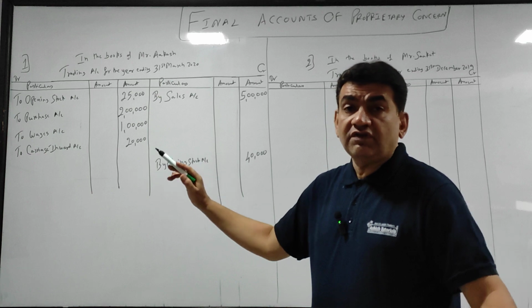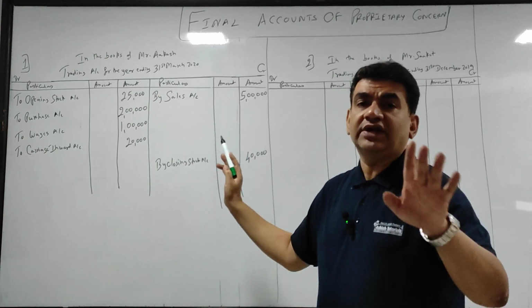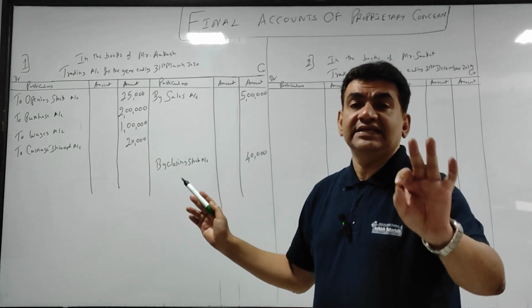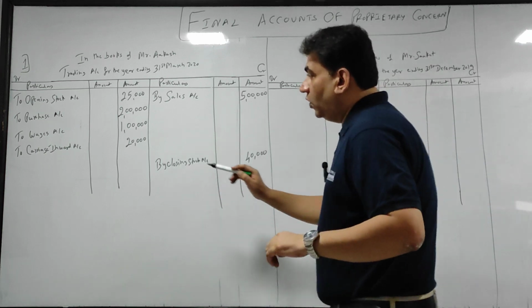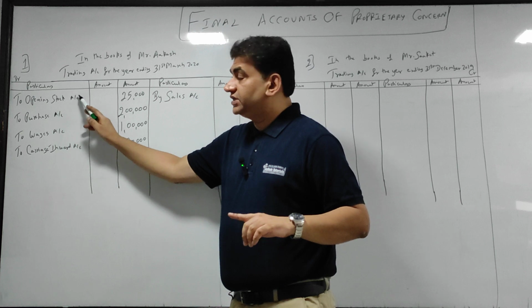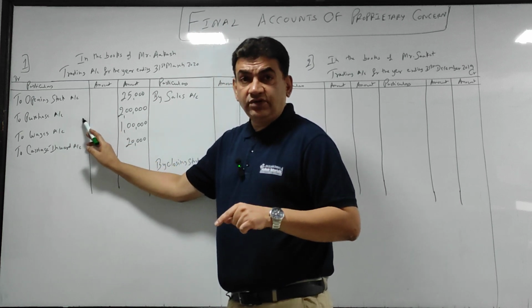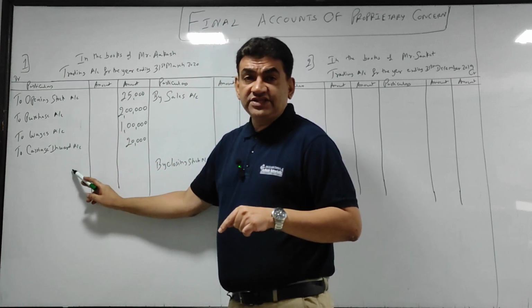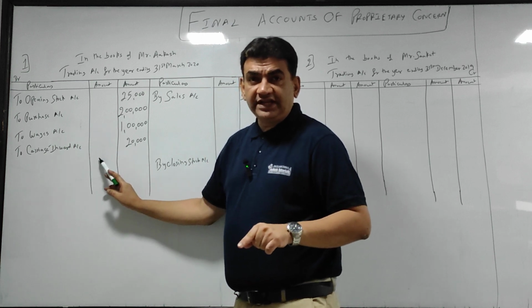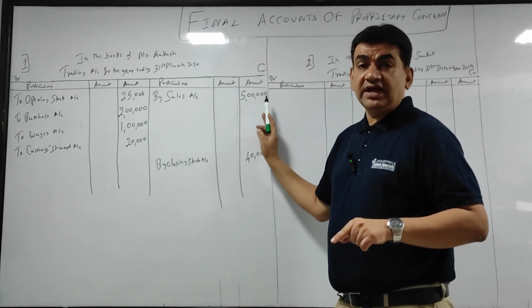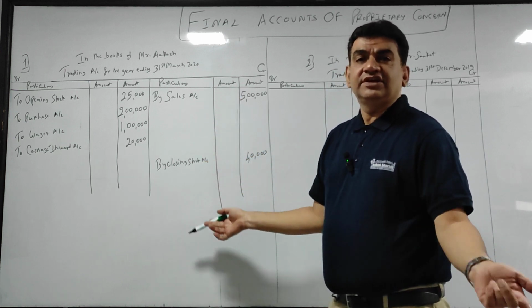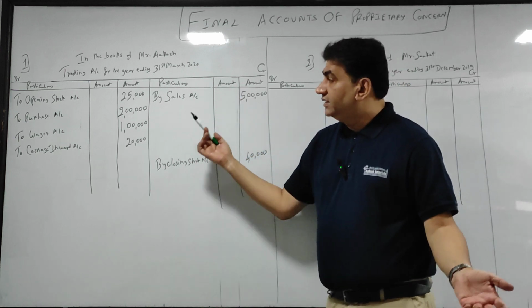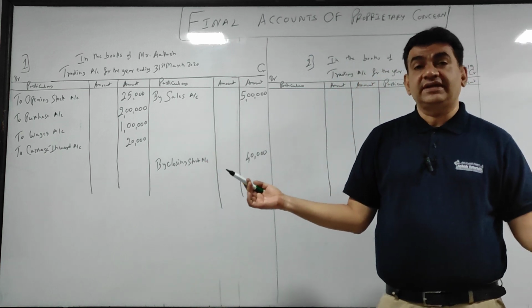There are other ways also of explaining this, but you stick to what I say. Better to understand, easy to understand. Got it? So see, opening stock, purchases, goods coming in, so debited to trading. Wages, carriage inward, direct expense, debited to trading. Sales, goods going out, credited. Closing stock going in the next year. Got it? So this is the posting.